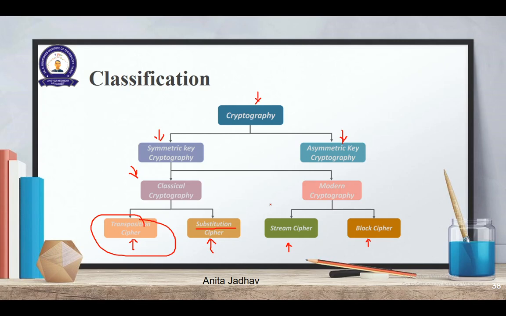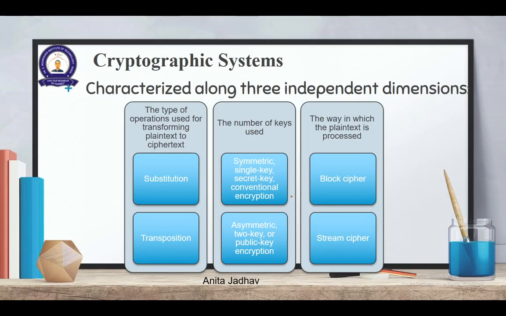As we study ahead, we will study more detail about all these techniques. I can again say the classification can be based on independent dimensions. For example, the type of operation. I told you substitution is substituting one symbol with another, transposition is rearrangement of the letters. The number of keys.